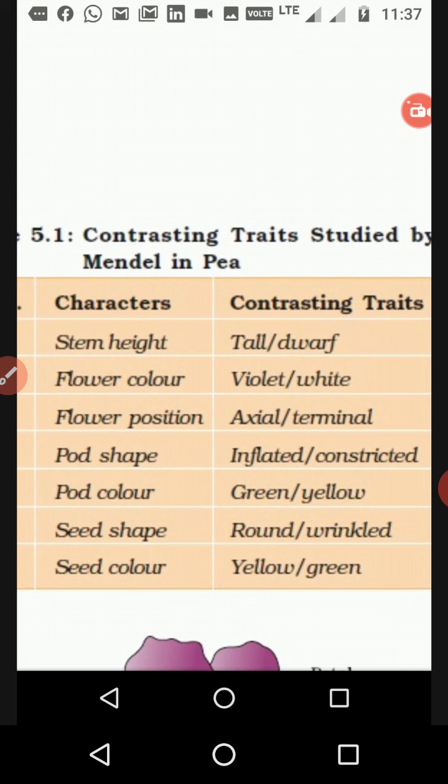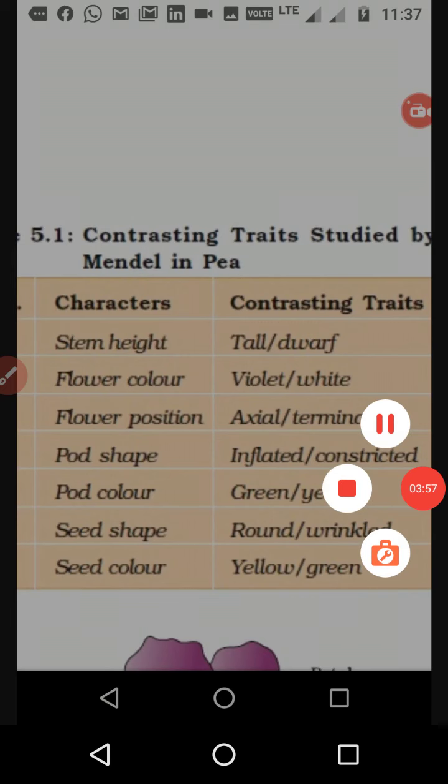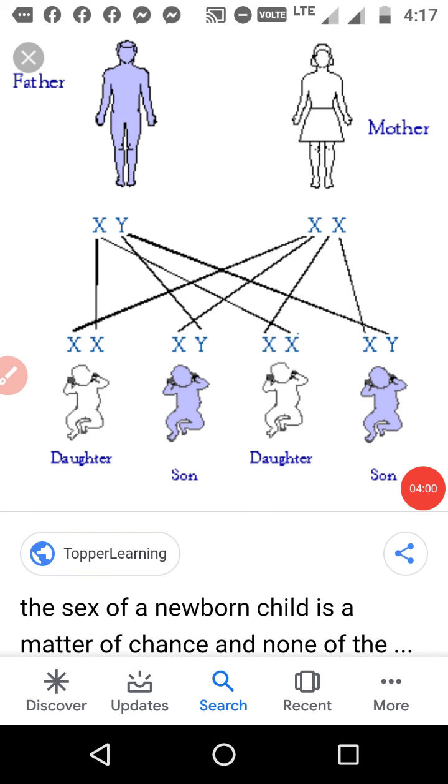as you know, the sex of a human being, there will be two individuals, male and female. So I want to show you with a diagram, then you will be clear about what a trait is. Okay. So now you can see here the sex determination in human beings. One is male and one is female.